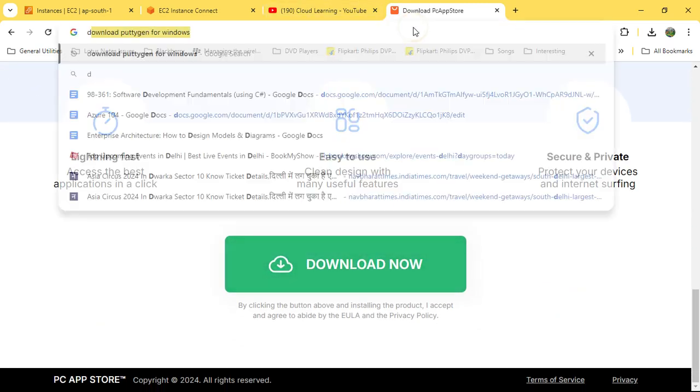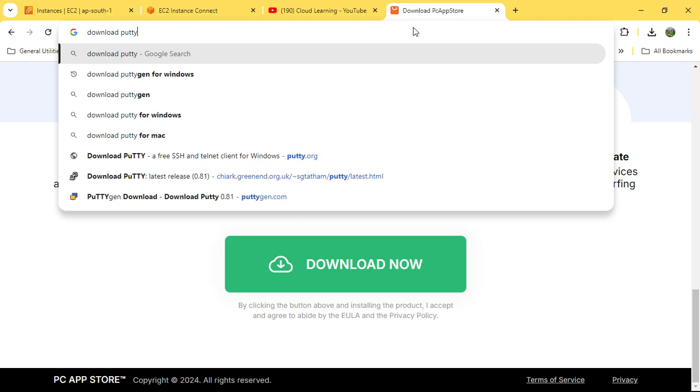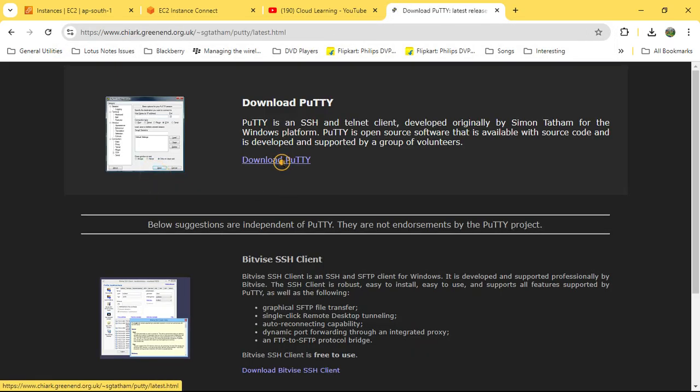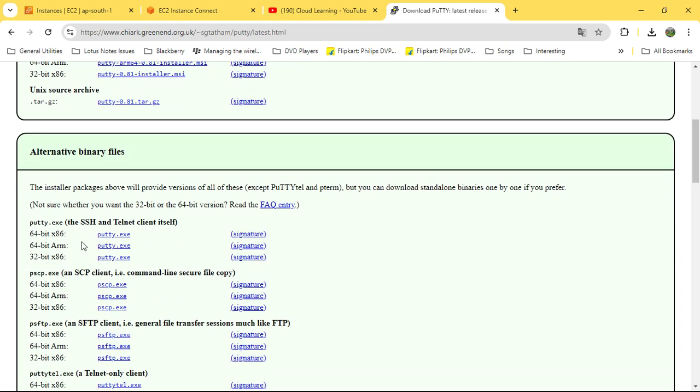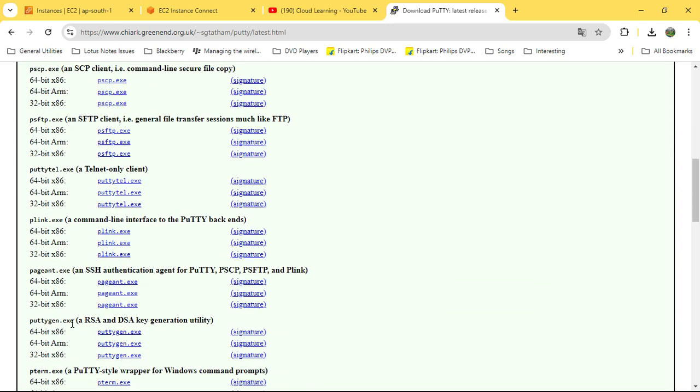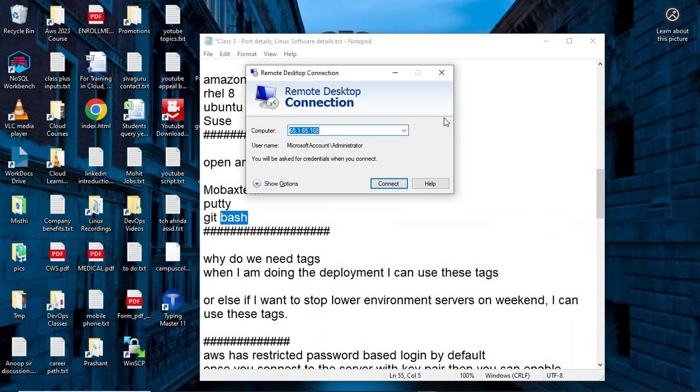Better way, download putty. On the putty website itself, if you click on download putty, you can find this tool puttygen. See, there it is, right? So you download puttygen at any place.